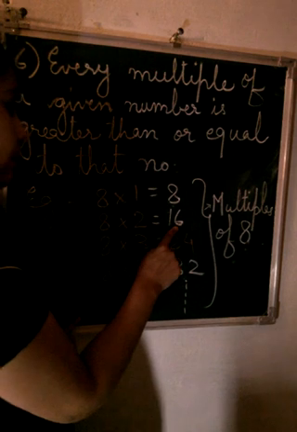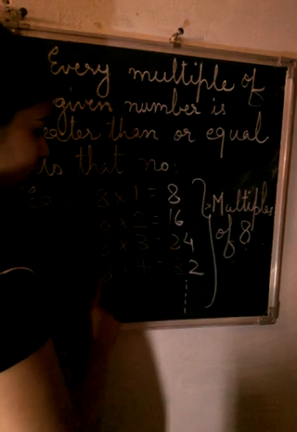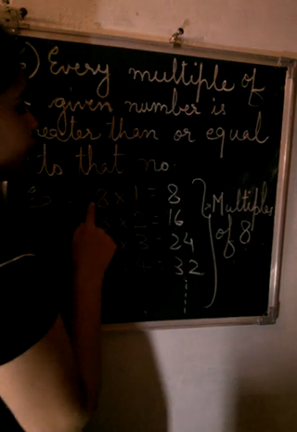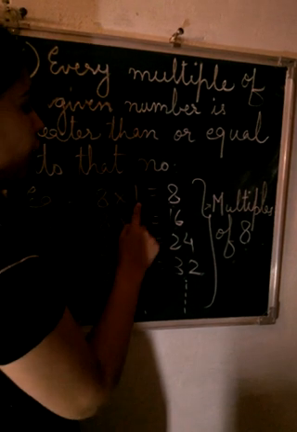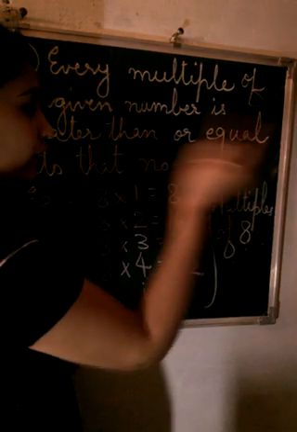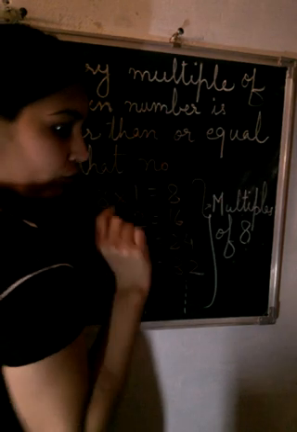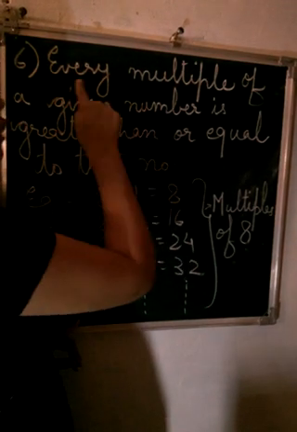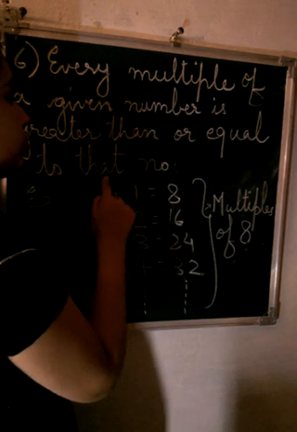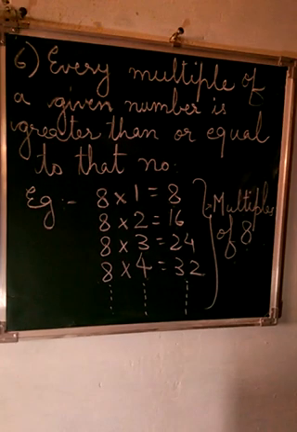They cannot be smaller. But in case of factors, these two are factors, these two are factors of 8, 16, 24, 32 you can say. So they are either equal or smaller, but not greater. So factors are not bigger, they are smaller or equal. But multiples are bigger or equal, not smaller. So every multiple of a given number is greater than or equal to that number, whichever multiple you are finding out.